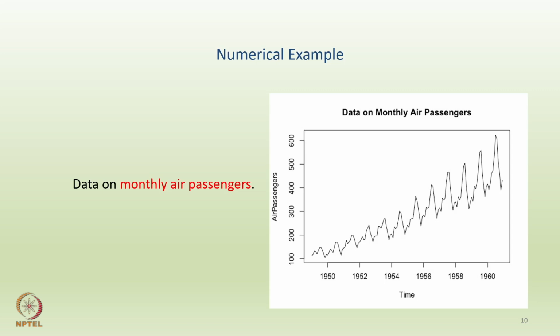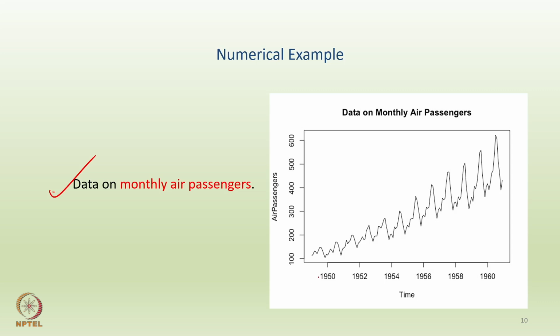Alright, so now towards the end, we will discuss one numerical example, and then we will see how you apply the Holt's technique, then how you apply the Holt-Winters technique, and essentially what difference you have. So, probably we discussed this data set long back in some of the earlier lectures also. This is a simple looking data on monthly air passengers, the number of passengers travelling by flights on a monthly basis over all these years.